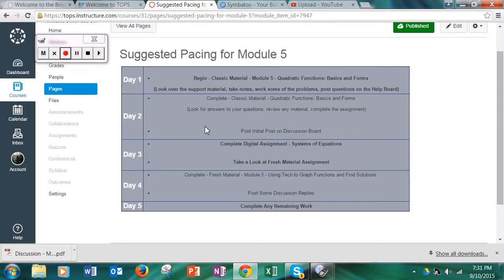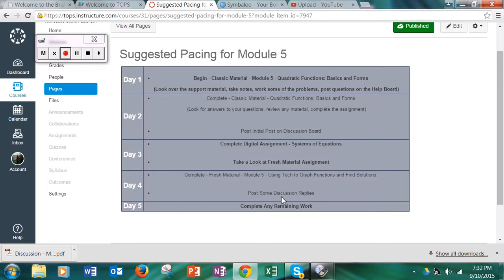Day 2, you're going to do your classic material assignment. I think there's 25 questions or so there, not too lengthy. And then you're going to make your initial post on the discussion board. This is important to do early in the week so that you have time to go in later in the week and reply to other people in the class. A big part of the discussion is interacting with your classmates. So make sure you don't just post a reply to the question.